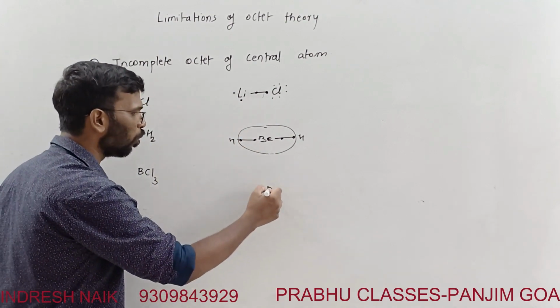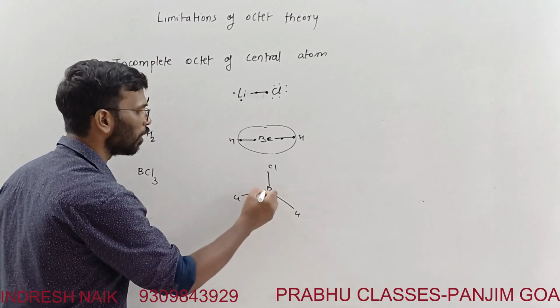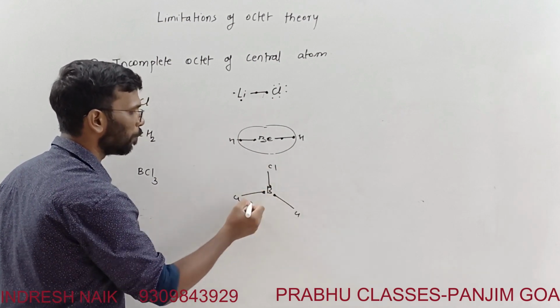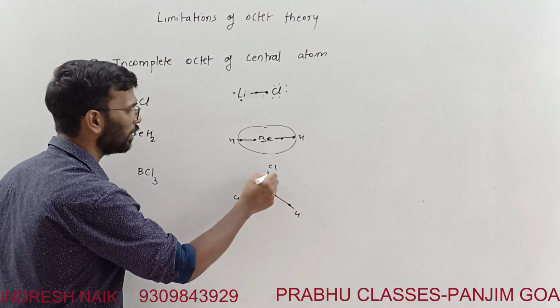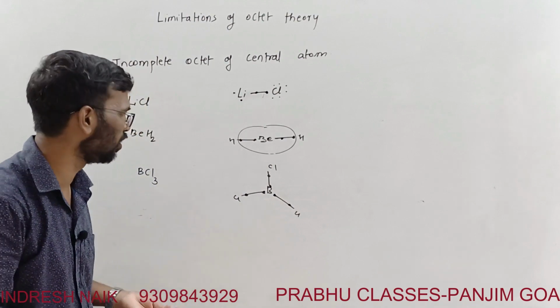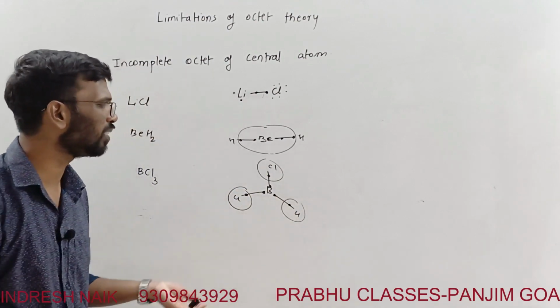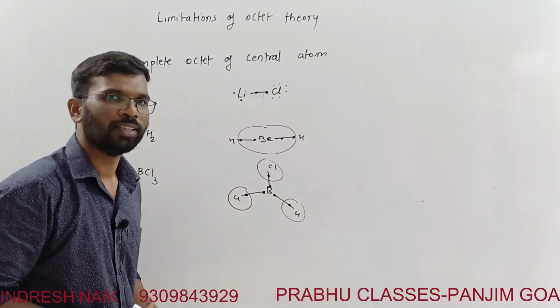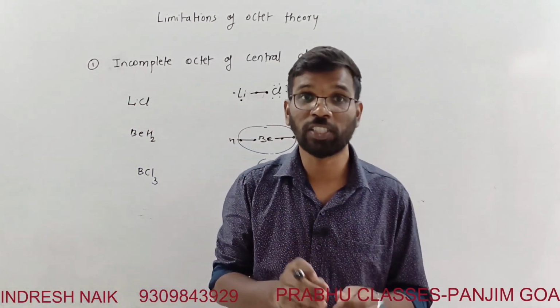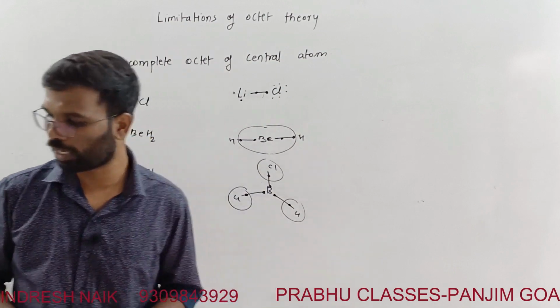If you consider boron forming 3 bonds like this with chlorine, from the sharing pattern boron has just 6 electrons in the valence shell, while chlorine has 8. Again, these compounds existed, which violates the postulates given by the Kossel-Lewis approach.